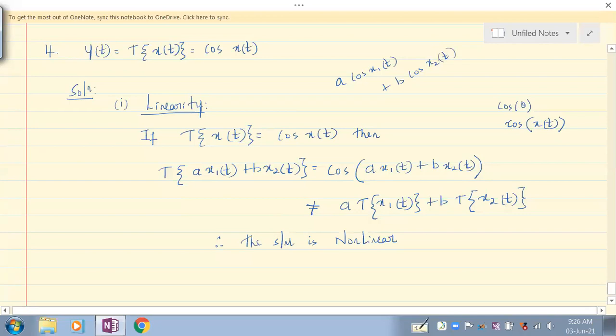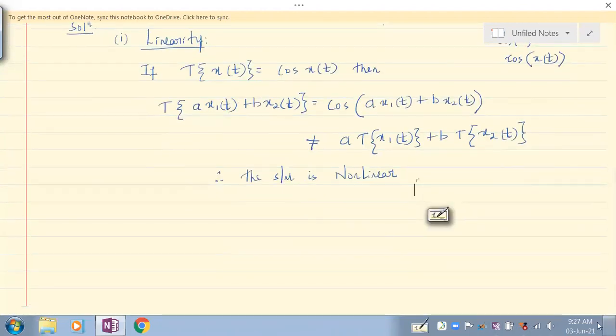Then it is linear. But we cannot do this. Since the scalars are not possible to be taken out, we can say that this is a non-linear system. Everybody understand that point?